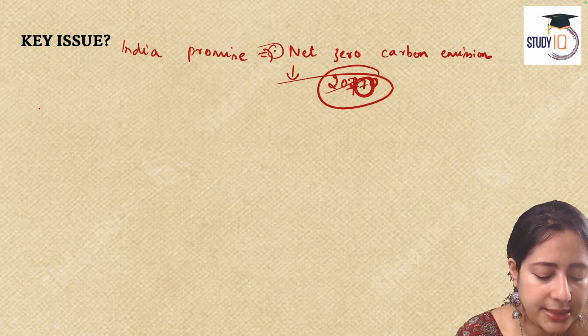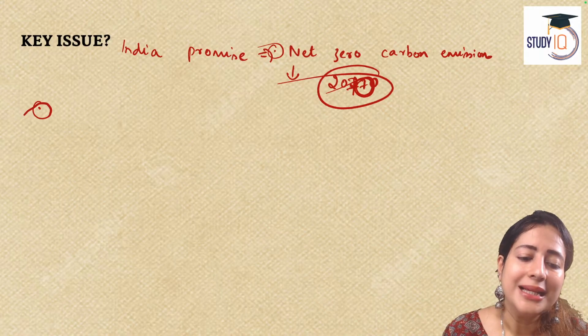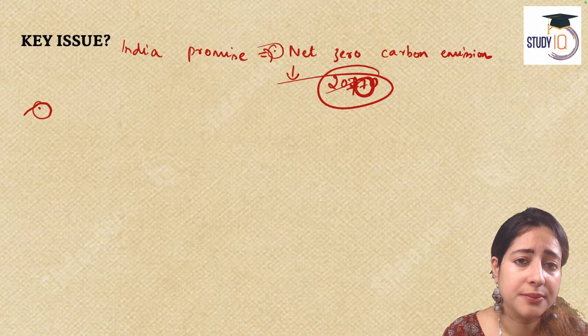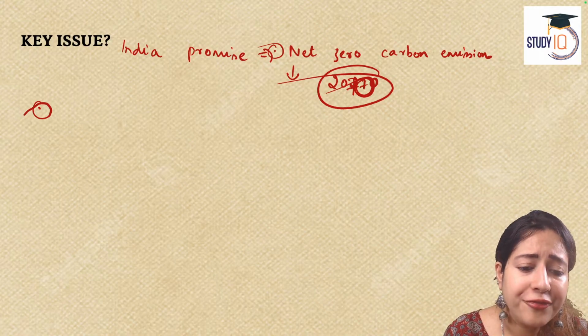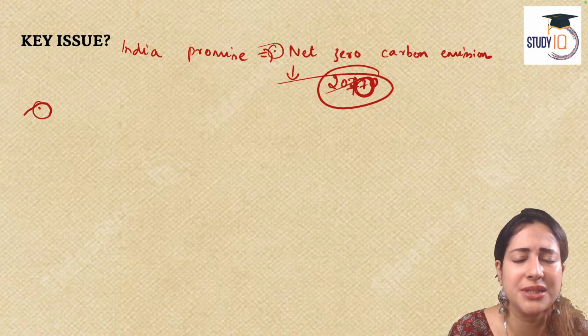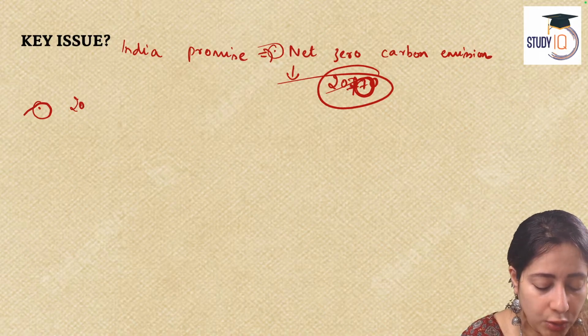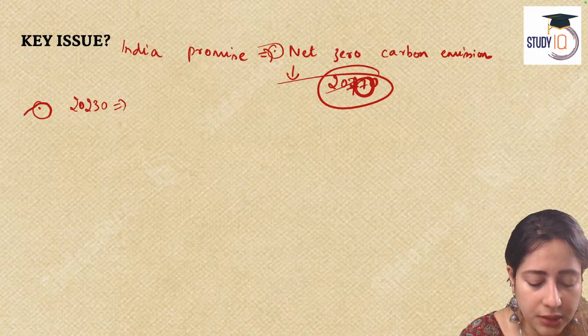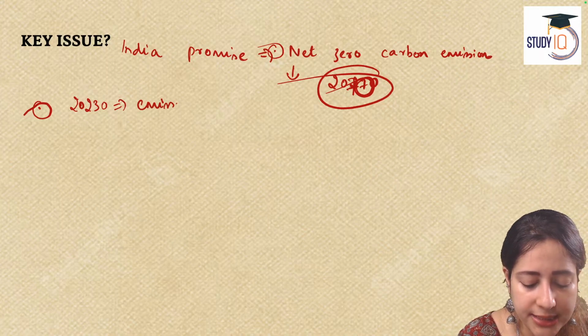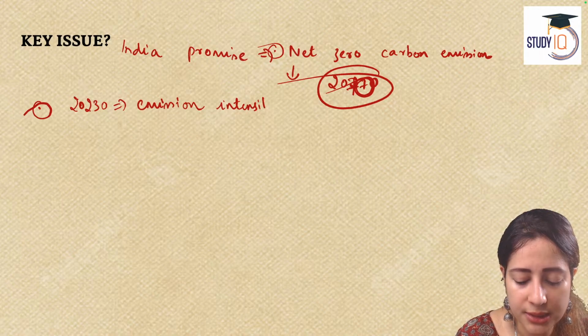Another thing India is saying is that we will reduce the emission intensity of GDP by more than 45% just by 2030. So that is again a very great target, that by 2030, the emission intensity, okay, these are important words to remember, you can use them in your answer.